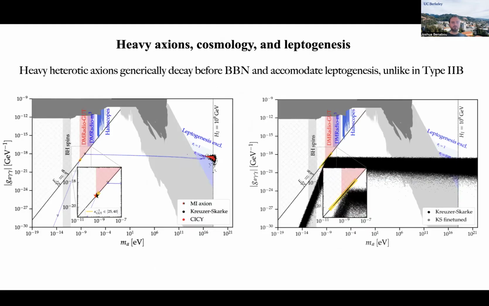We also study in our paper the population of heavy axions arising in heterotic axiverses, and we show that these heavy axions generically decay before Big Bang nucleosynthesis and can also accommodate leptogenesis, unlike in Type IIB constructions. This is interesting because, for example, in heterotic E8 cross E8, the E8 cross E8 breaks to the GUT gauge group, which can include SO(10), which, for example, in the 16 spinor representation can accommodate a heavy right-handed neutrino that can give rise to thermal leptogenesis.